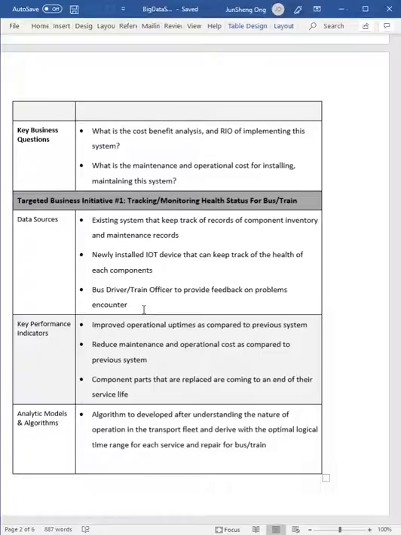Third, because they have an existing system, they should also have a GPS tracker for all the buses and trains, so we also know the location of where each one is. With the data that we collected, we will be able to have an algorithm to find out whether this bus is serviceable, whether it is in good condition to go. And lastly, we can have bus driver and train officer feedback. So this is our first business initiative.